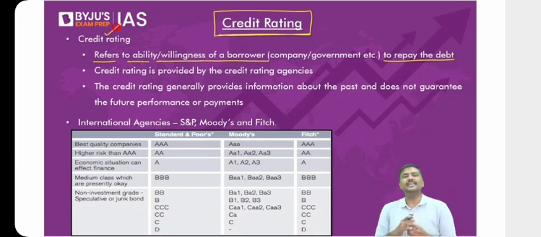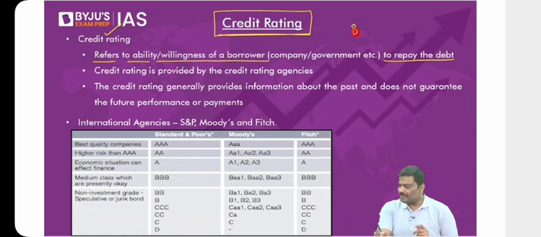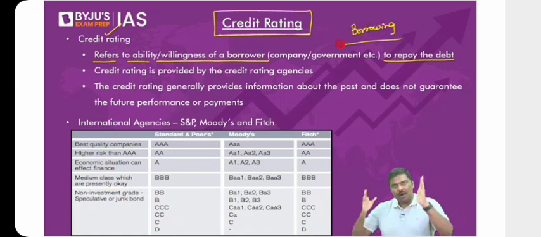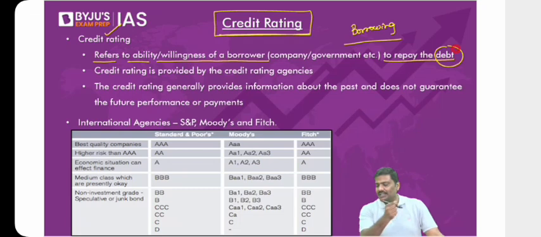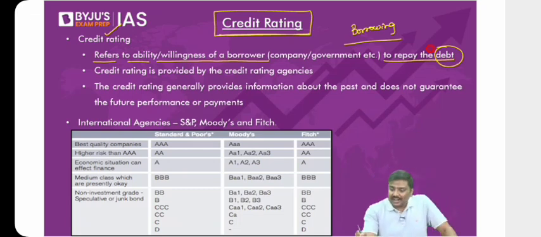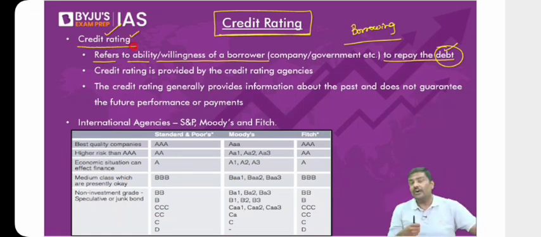For example, imagine a company is issuing a bond, which means they're borrowing from the market. Any problem here? And when they borrow from the market, they are under debt. Now have a look at this. Because they are under debt, the capability or the willingness of this borrower to repay the debt is measured and given in the form of credit rating.